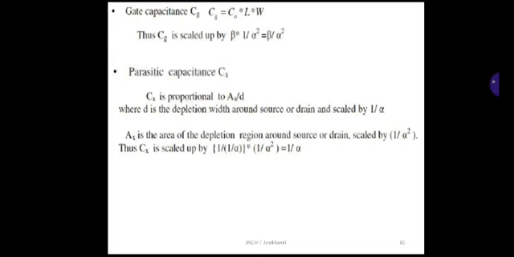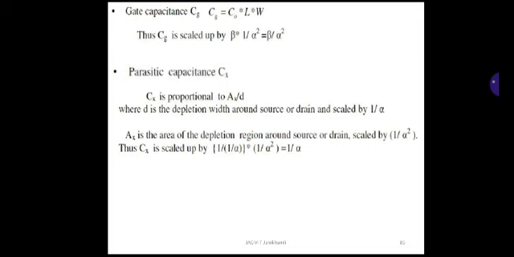C0 is scaled by beta and AG is scaled by 1/alpha square. So substituting those values, CG is scaled by beta into 1/alpha square, because L and W are each scaled by 1/alpha and C0 by beta. That is equal to beta/alpha square. This is the gate capacitance.